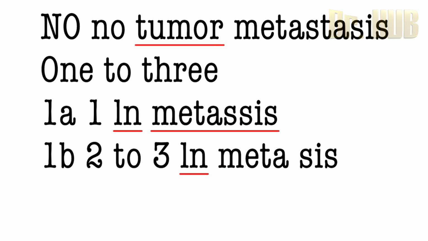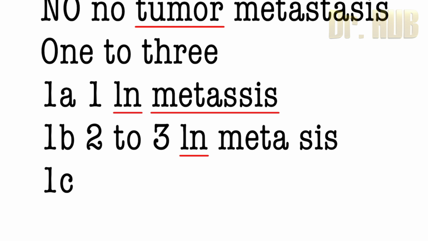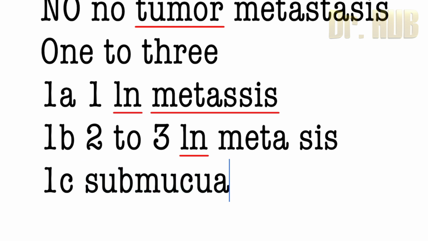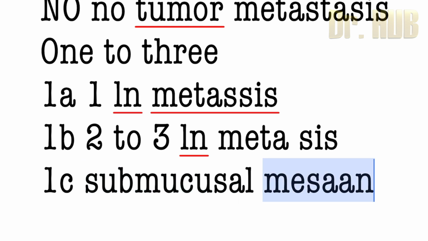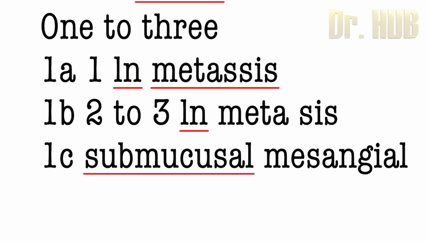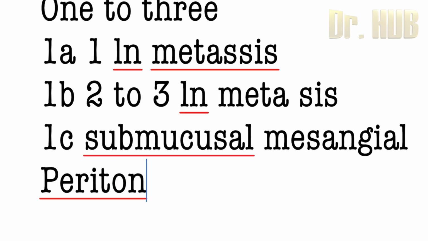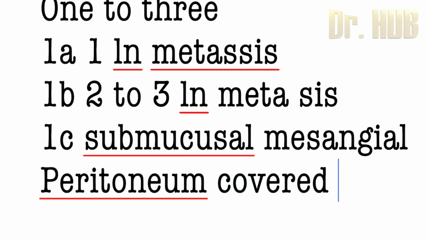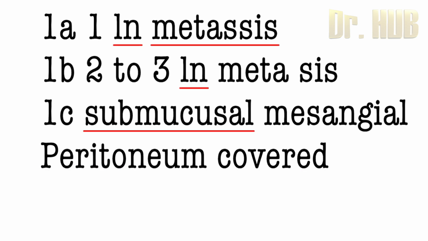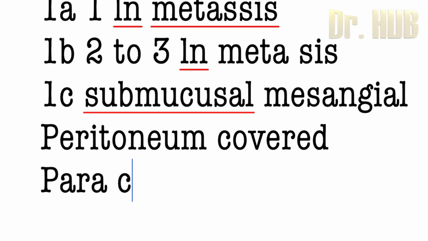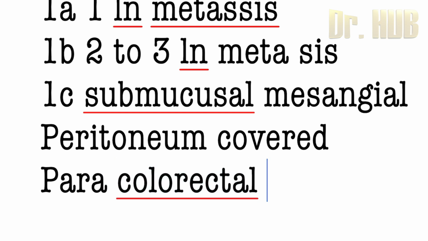N1c stands for tumor deposits in the subserosa, mesentery, or non-peritonealized pericolic or perirectal tissues in the absence of regional lymph node metastasis.